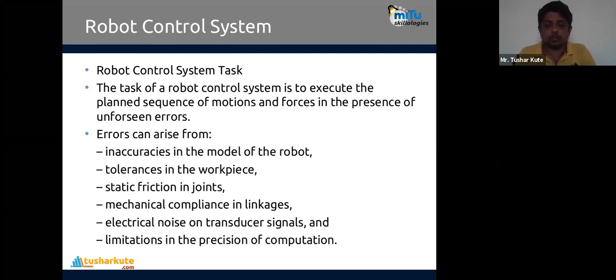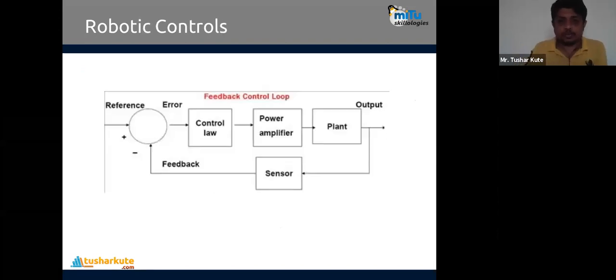Pneumatics is very downward, or we will have mechanical compliance in the linkages, or electrical noises on the signals, and some limitation in the precision of the computations. Because of that, the errors will arise. So to minimize these errors, we will have a perfect robot control system created. See, this is a robot control system, where a general idea is shown. Actually, not many blocks are present inside it, but the general idea is like that.